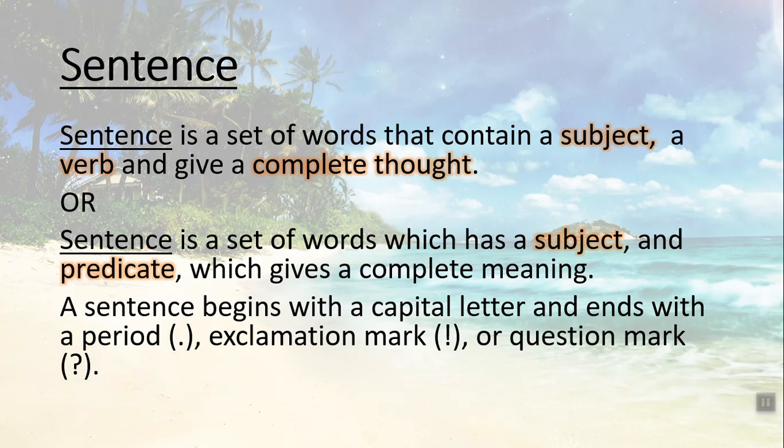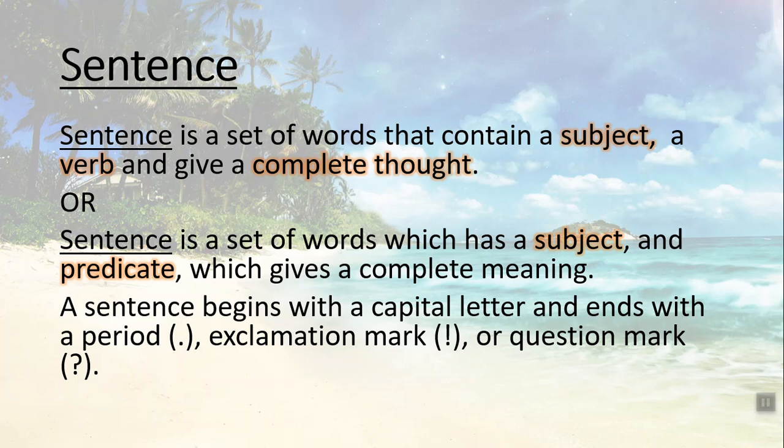Our sentence is a set of words which has a subject and a predicate. What do I mean by predicate? We can define predicate. Predicate is a part of the sentence talking about a subject. Sometimes predicate is a verb, but other times predicate is more than just a verb. For example, predicate is verb plus object, or predicate is verb plus complement. Okay, a sentence gives a complete meaning.